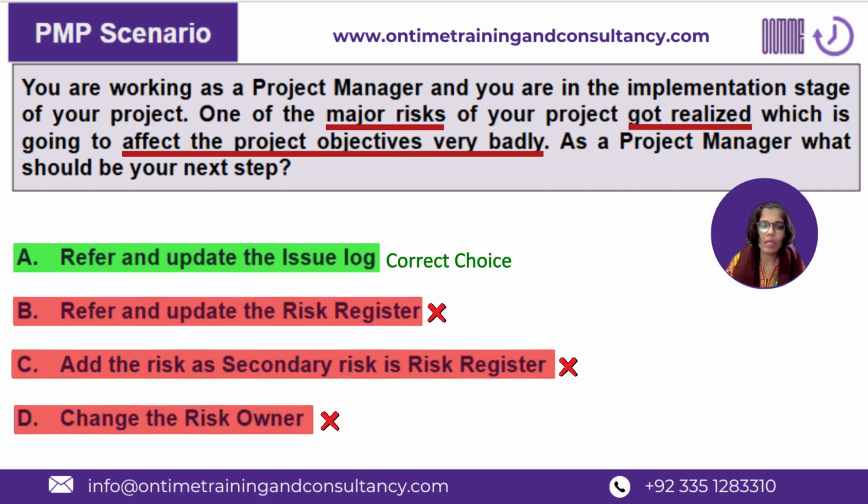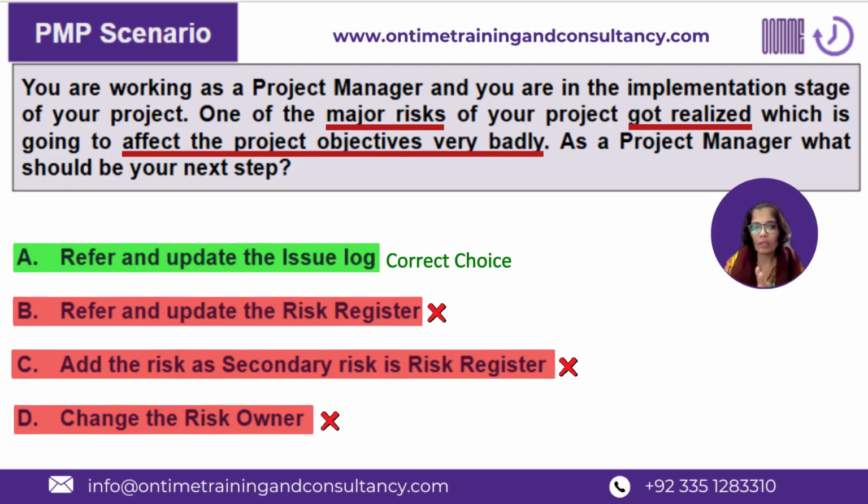Change the risk owner. See, just because the risk has occurred and realized and already had a negative impact, it doesn't really imply that all the fault belongs to the risk owner.